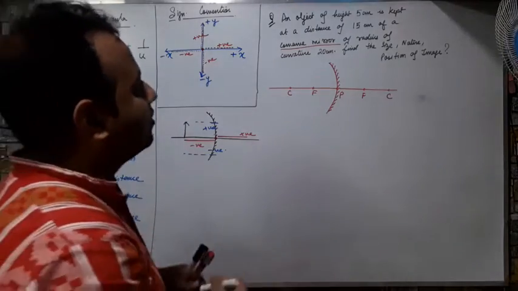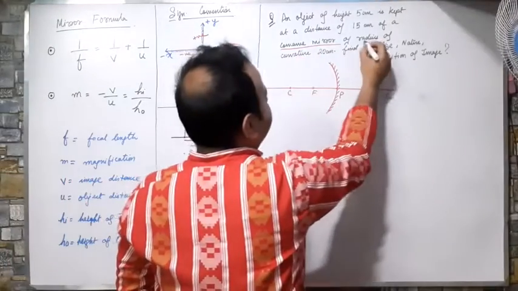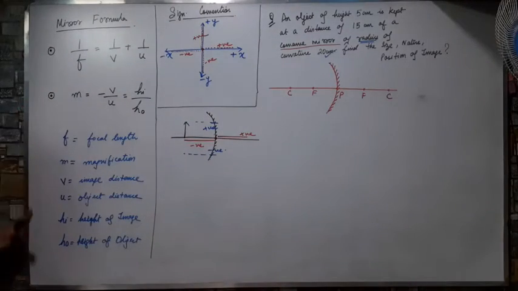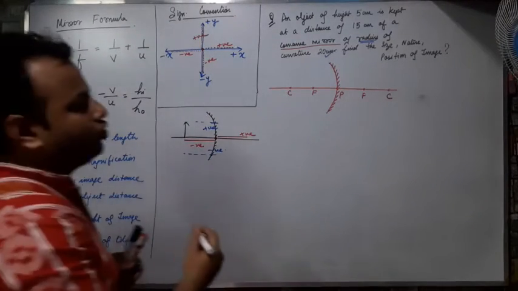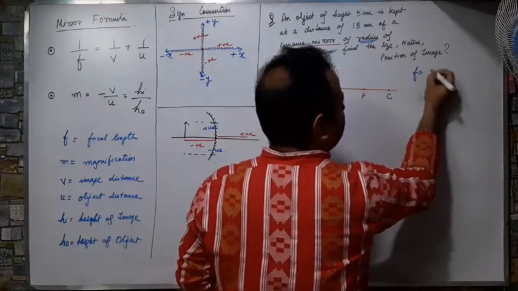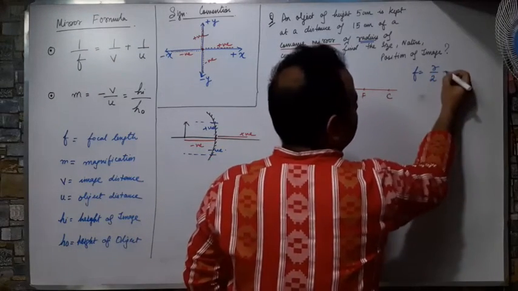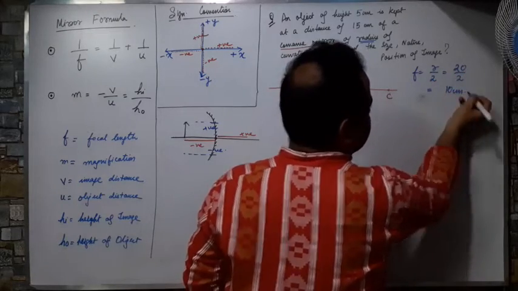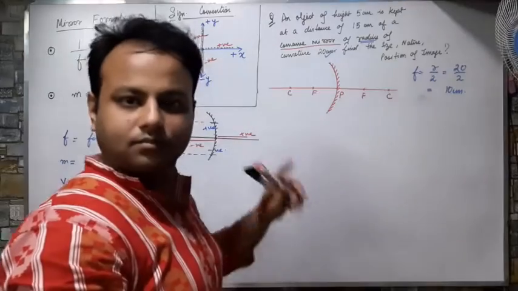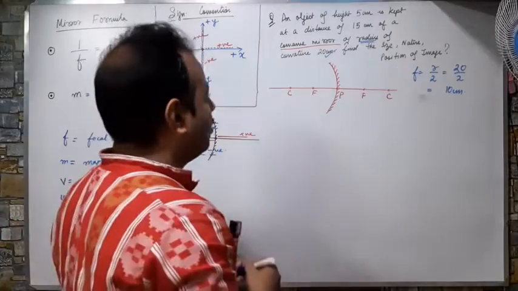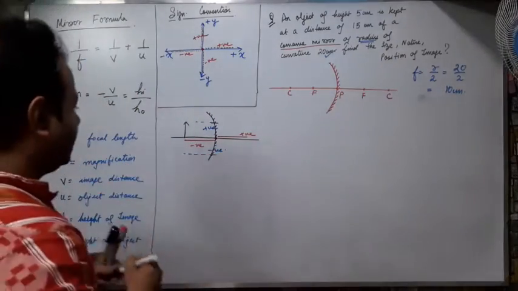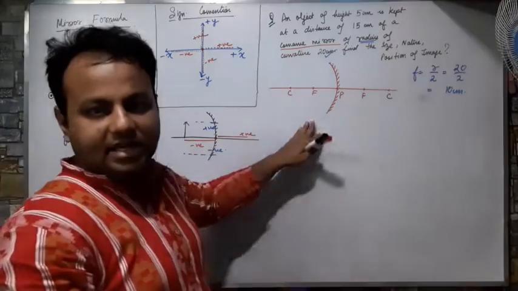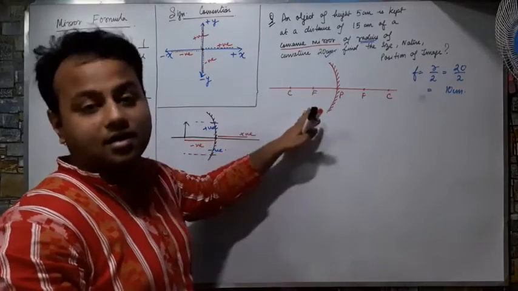Now, what are the values given? The radius of curvature is 20. But from the formula, I don't need the radius, I need the focal length. So you know now that the focal length is half of the radius. So that will be 20 by 2. So my focal length is 10 centimeter. Correct?